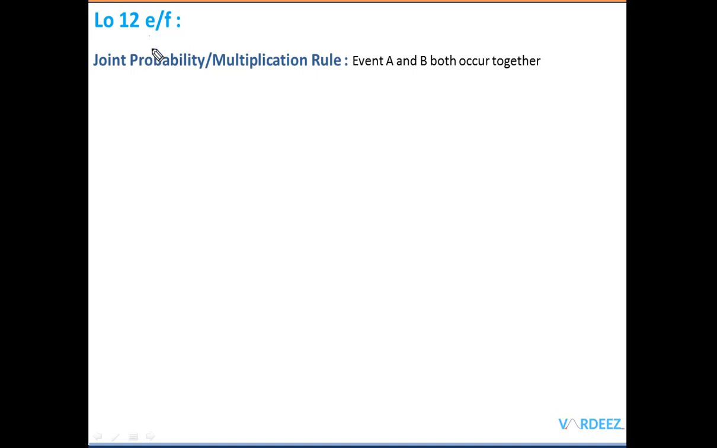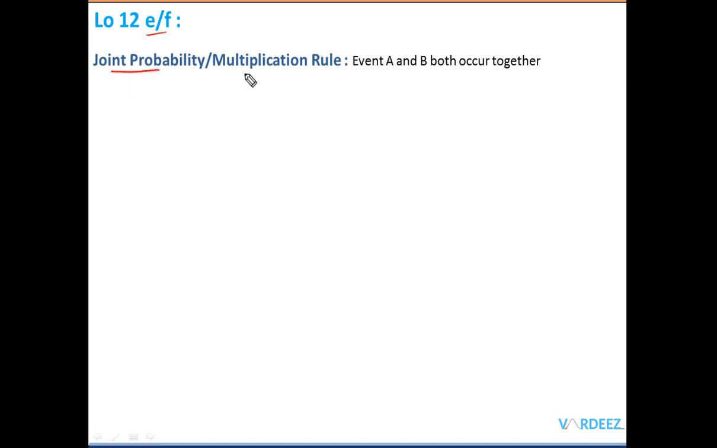And I'm directly moving to learning objective 12 EF. I'm not moving to B because I feel that to understand the concept in B and C, we need to understand these things first. So the very first type of probability is joint probability.